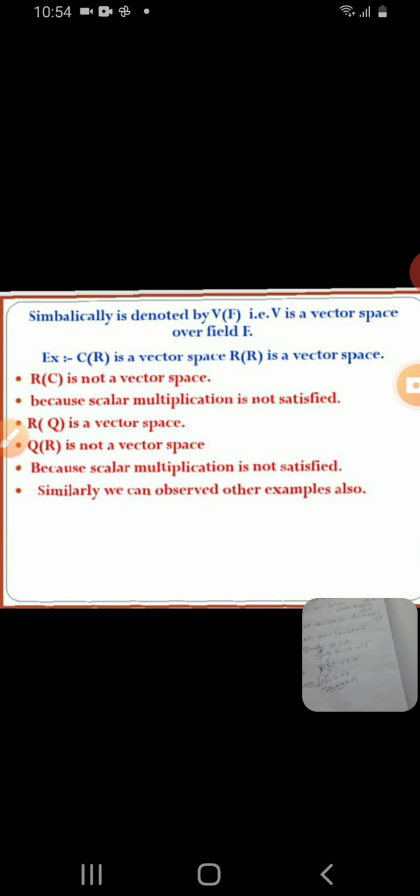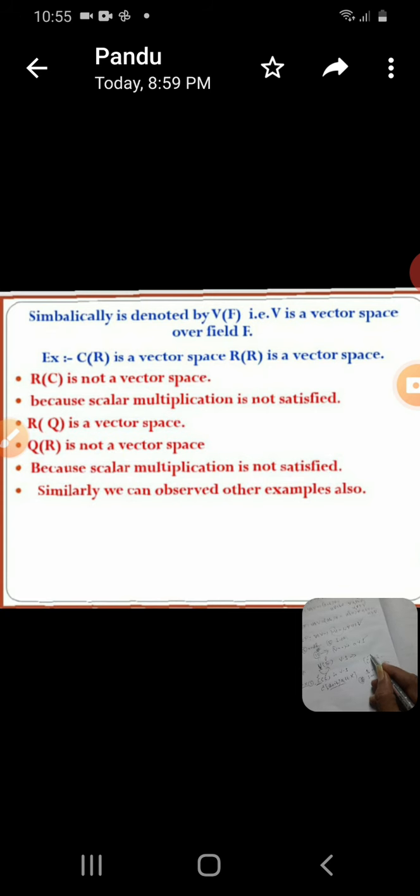All 10 properties are satisfied. You know that (C, +) is an abelian group, from the fourth semester. And the scalar multiplication properties, all 5 properties, are also satisfied. Here, check the sixth property, which is important: scalar multiplication closure. Scalar multiplication closure means one element comes from C as the field and the other element comes from the vector set, both being the same. Multiplying two complex numbers gives again a complex number, no doubt at all.